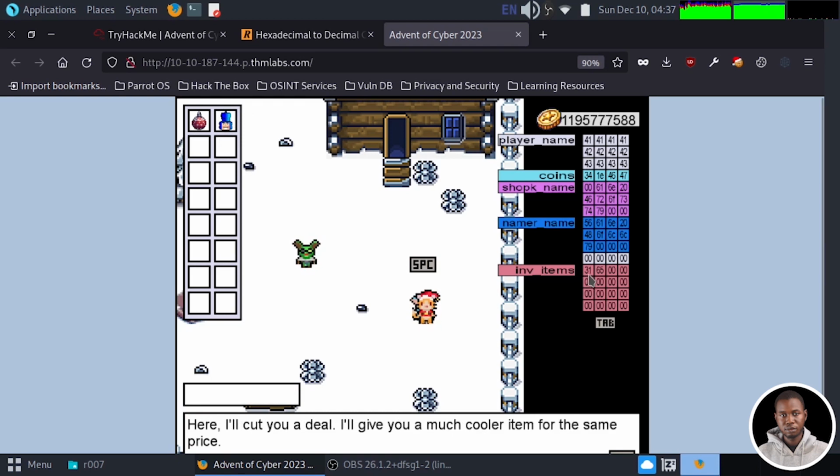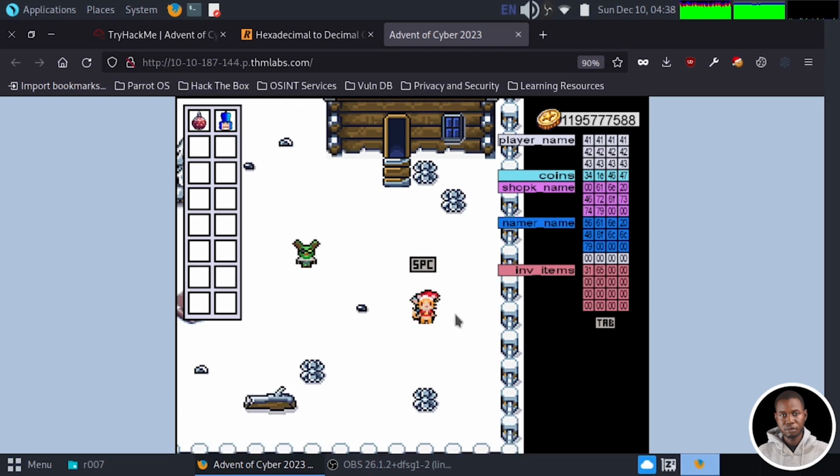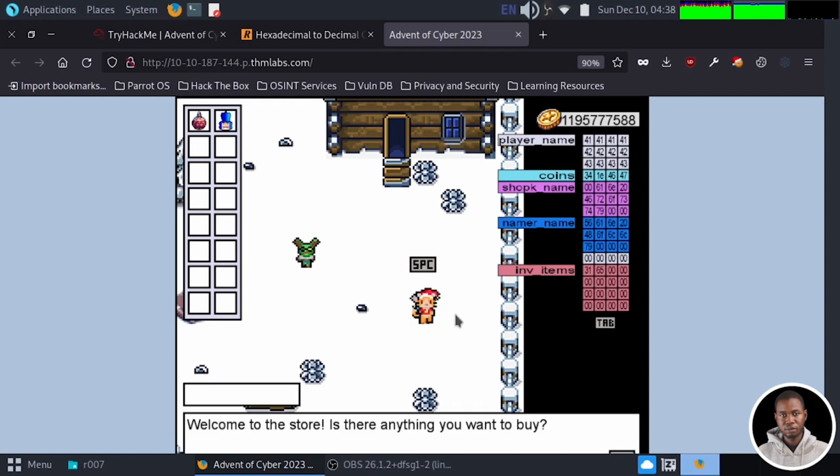So we're given this particular item. I don't know what this item is. And you notice that this item gets updated in our inventory. You can see it. This is 31. This is 65, which is the equivalent to this. And this is the equivalent to this. Okay. So let's go back to the inventory.